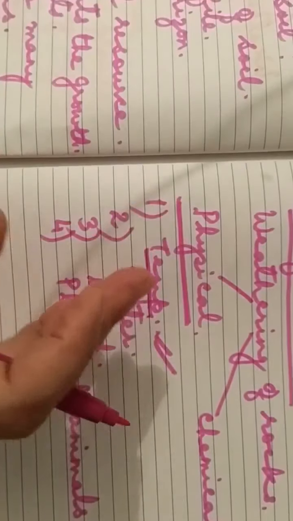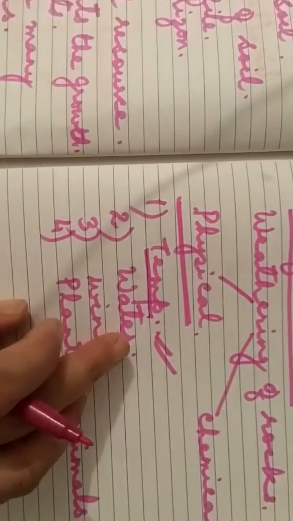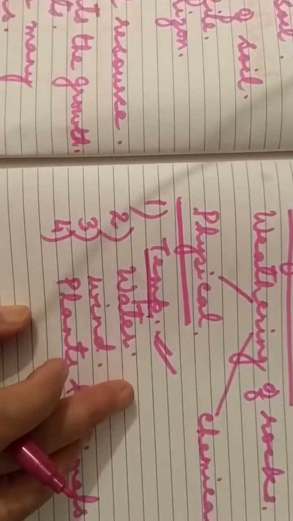They will expose the inner portion, and these dislocated particles are carried down and deposited elsewhere. In this way, the weathering of rocks takes place with the help of water.